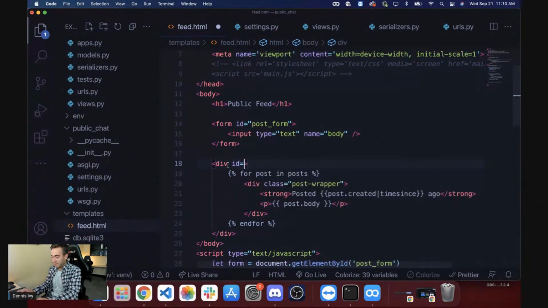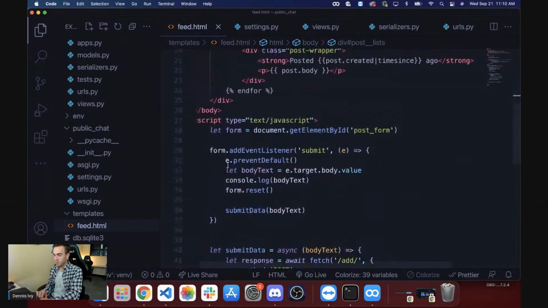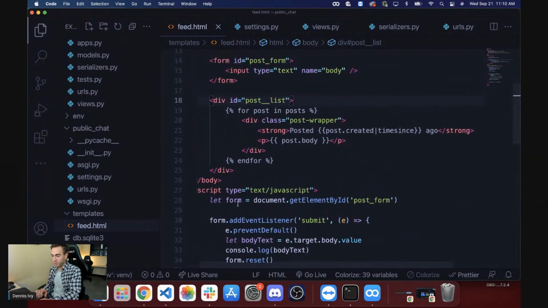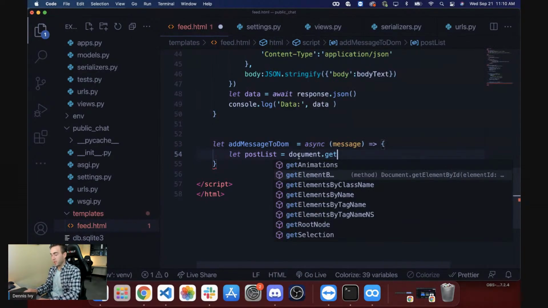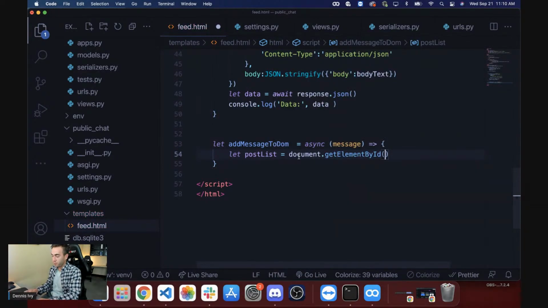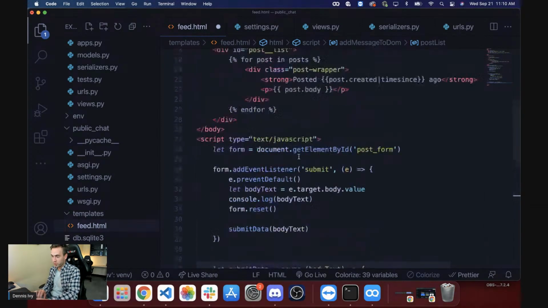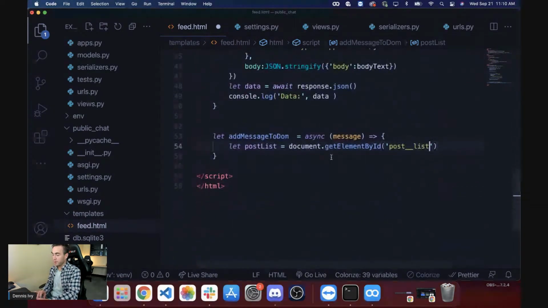So the ID for this is going to be post underscore list, not lists, but list without an S. So that's the first thing we're going to do. We're just going to go ahead and get post list, and I'll camel case it with JavaScript, and we're going to get that object with document.getElementById. We're going to get the post underscore list, double underscore. So make sure to do that if you're following this later.